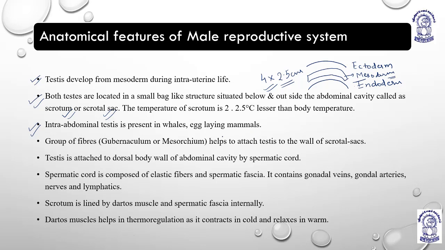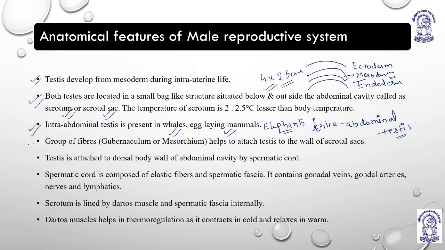But whales, egg-laying mammals and elephants all have intra-abdominal testis, meaning inside the abdomen. I hope you are getting me. Intra-abdominal testis means inside the abdominal cavity. Extra-abdominal testis means outside the abdominal cavity.